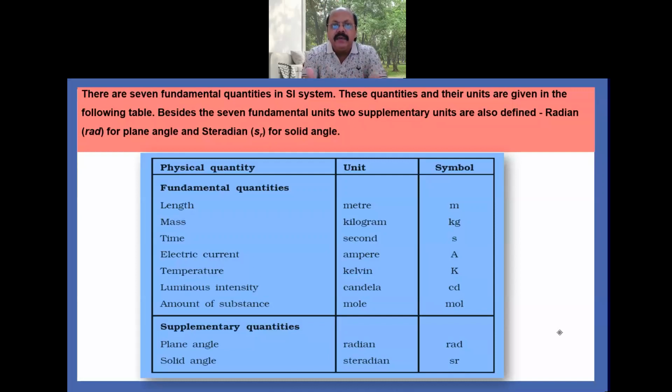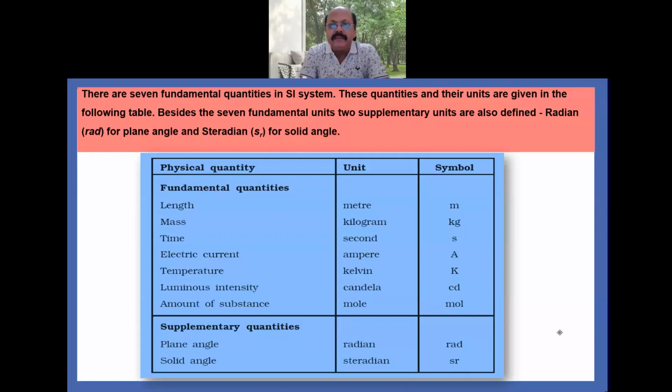These 7 fundamental quantities, their units, the two supplementary quantities and their units as well as their symbols are given in this table. You see that in the first column are the physical quantities, in the second column the unit, and in the third column the symbol.